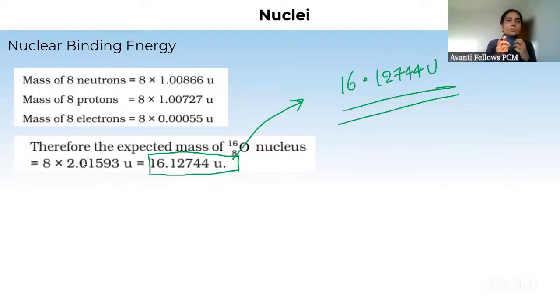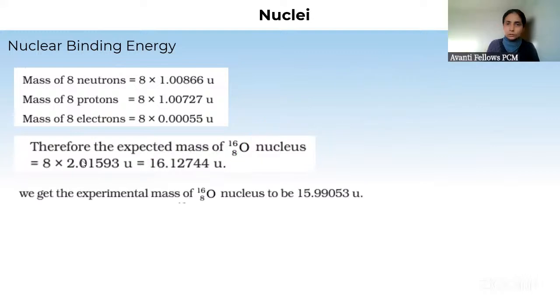And then after that, we did one more thing and used a mass measuring device. Obviously we have to measure a very small mass. So we have a spectrometer where we can measure small masses. What we did is we measured the mass of oxygen nucleus with the help of a spectrometer, and our observation was very different from that of the theoretical calculation.